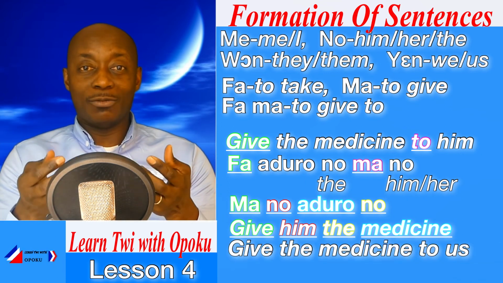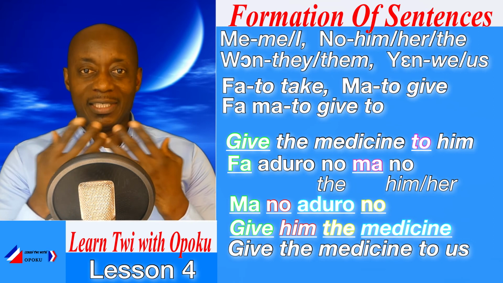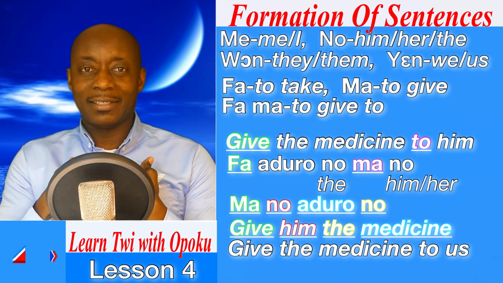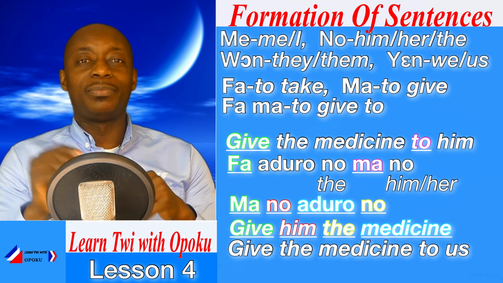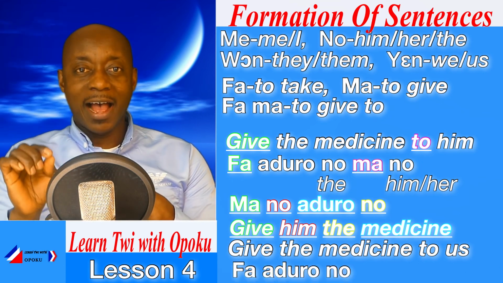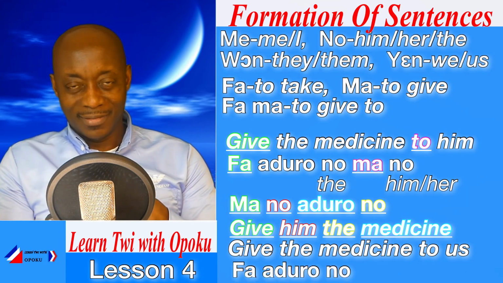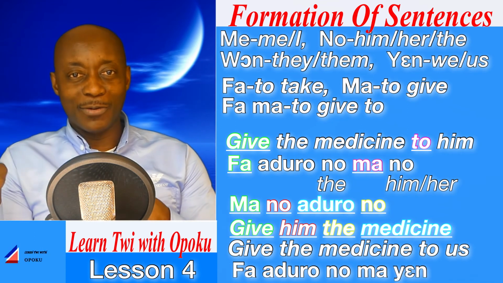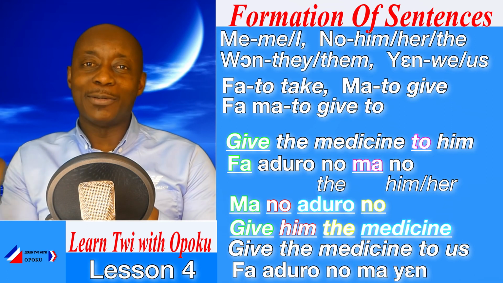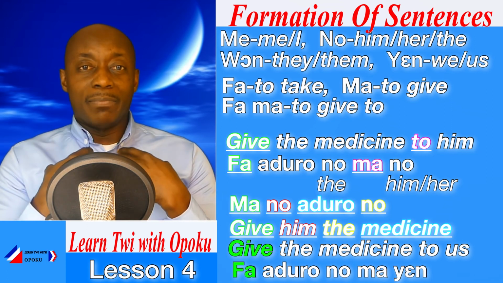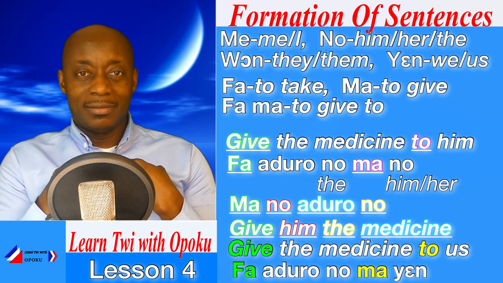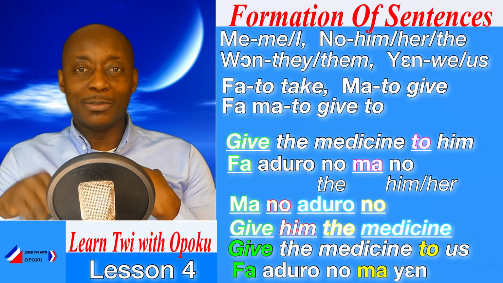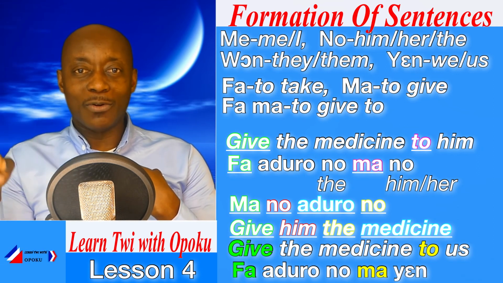Try this one. Give the medicine to us. How would you say that? It's gonna be fa aduro no ma yen.